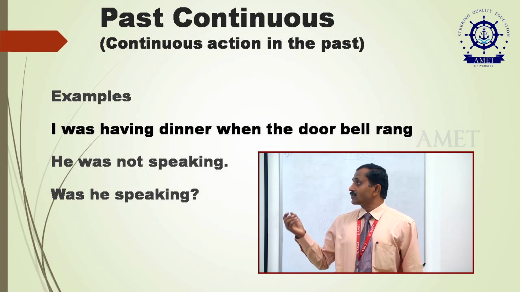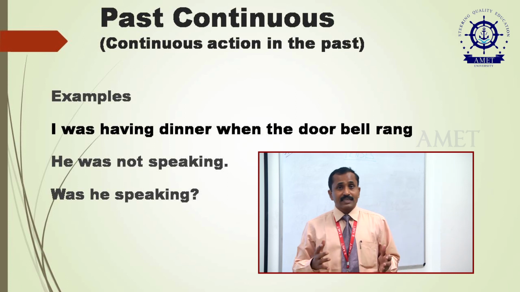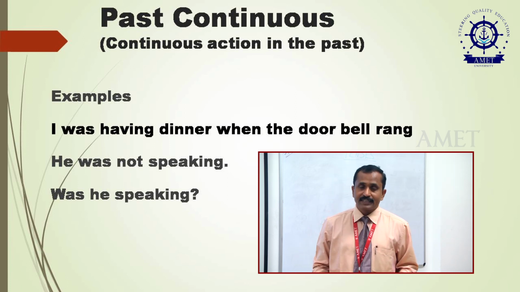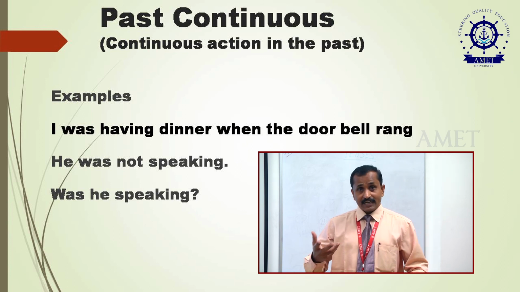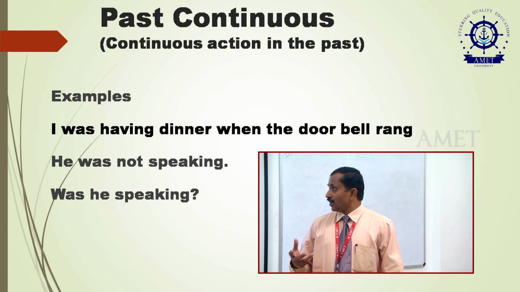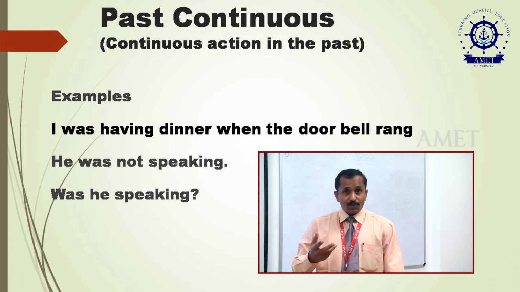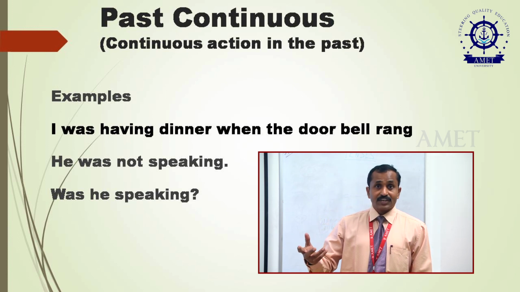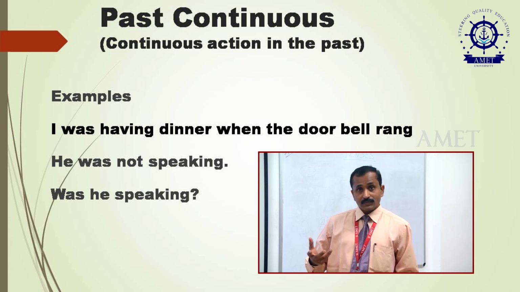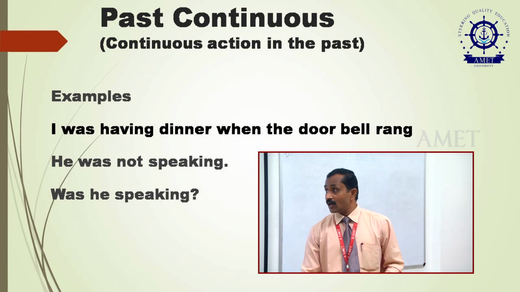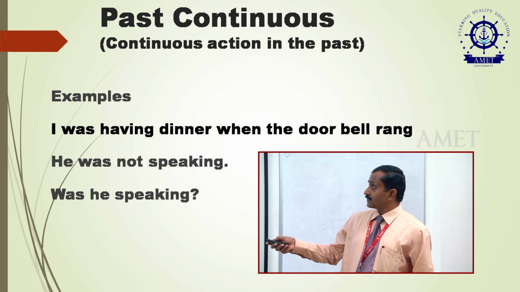At a particular time the action was continuously taking place, for which this can be used. He was not speaking. It does not mean that it has to be used only in affirmative sentences. It can also be used in negative sentences or even interrogative sentences. Was he speaking? Was he speaking well in the meeting yesterday? can be stated. He was not speaking can also be stated. This is called past continuous tense.